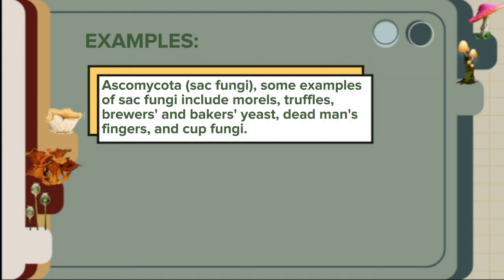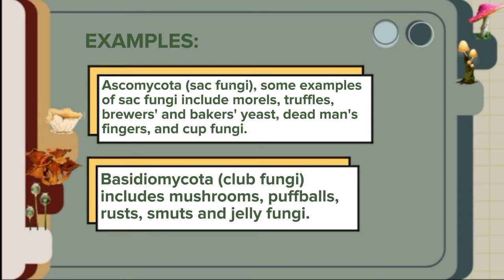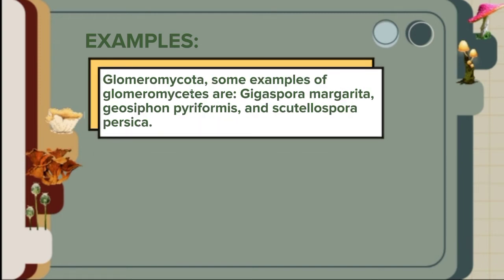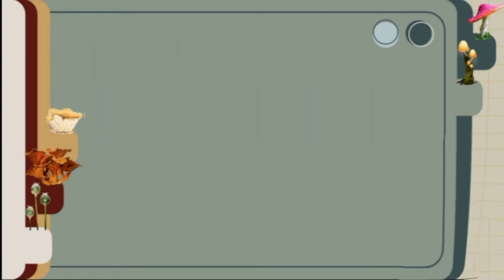vegetables. Ascomycota, sac fungi. Clear examples of sac fungi include morels, truffles, brewer's and baker's yeast, dead man's fingers, and cup fungi. Basidiomycota, club fungi, includes mushrooms, puffballs, rust, smuts, and jelly fungi. Glomeromycota. Some examples of glomeromycetes are Gigaspora margarita, Geosiphon pyriformis, and Scutellospora persica.